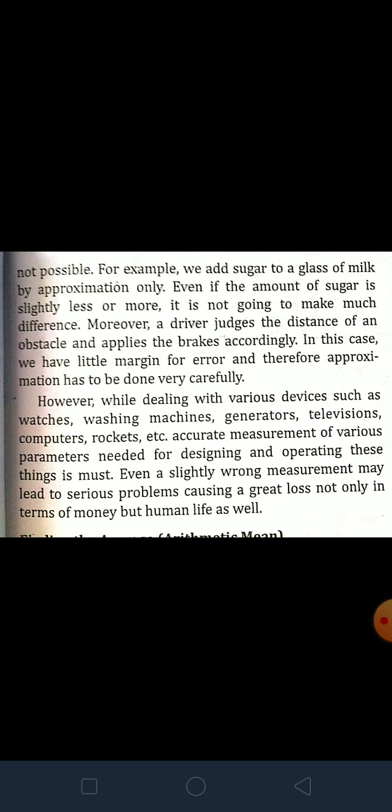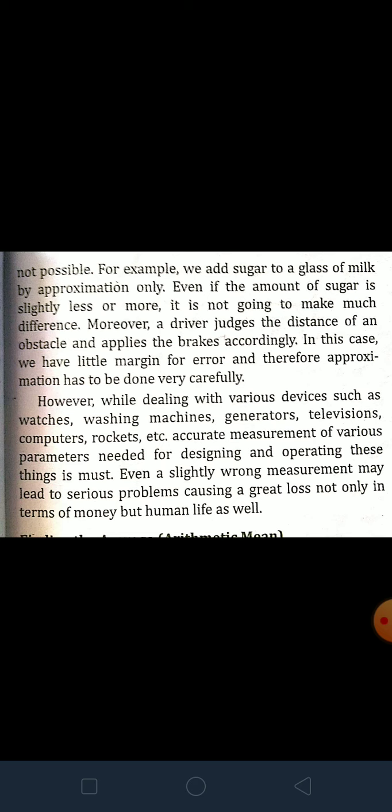So, children, what we have noticed here: when you are drinking milk, at that time we are adding sugar to it. Approximately we are taking the amount of sugar we require. We are just guessing how much we have to take.